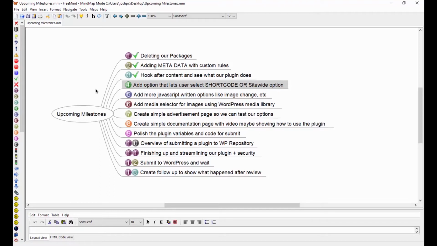If you guys remember, I wanted to create a way for the user to decide whether they wanted to display their Tag Mixer rules as a shortcode or as a site-wide option. That's very important, so we're going to go ahead and deal with that today. So let's open this back up and I'll show you.